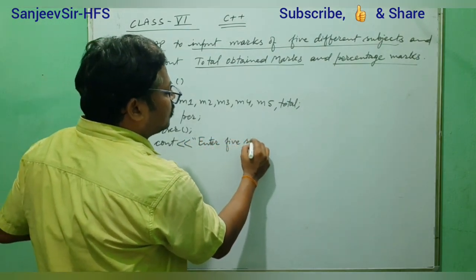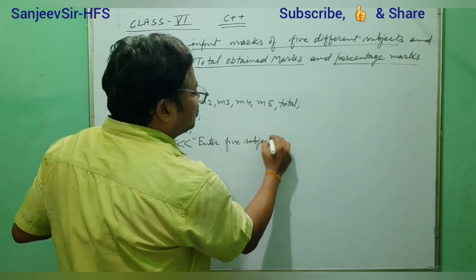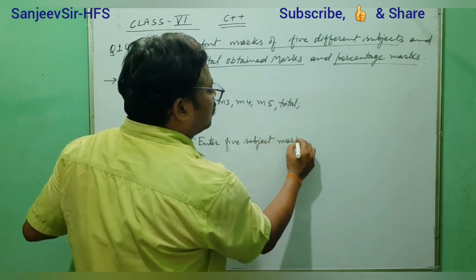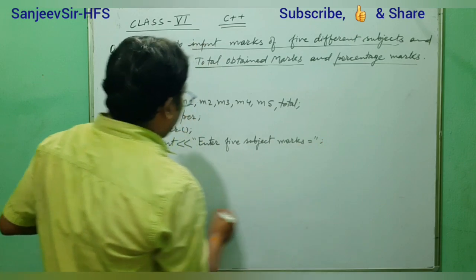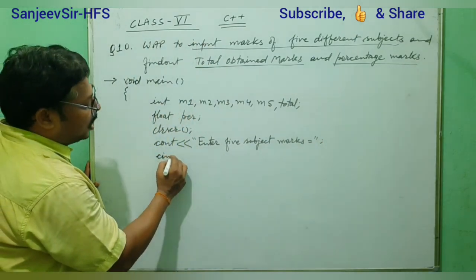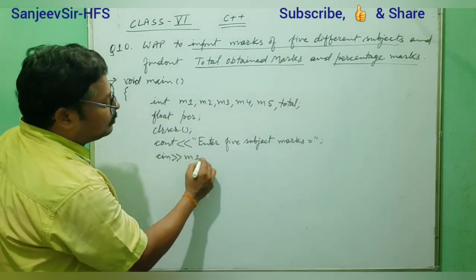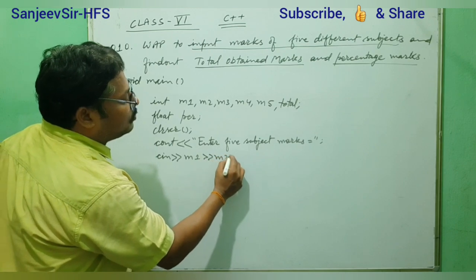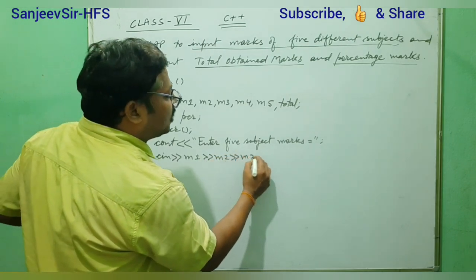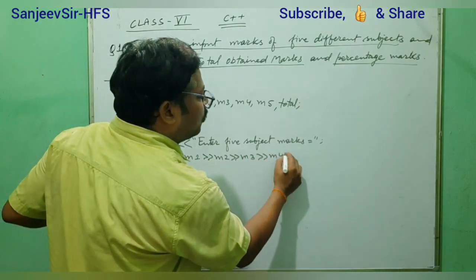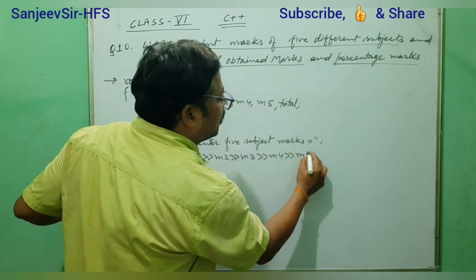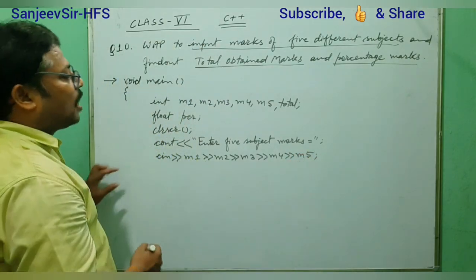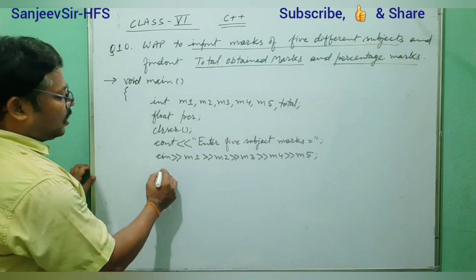subject marks. And all together we will take input like cin, m1, m2, m3, m4, m5. After taking that input, we need to find the total.